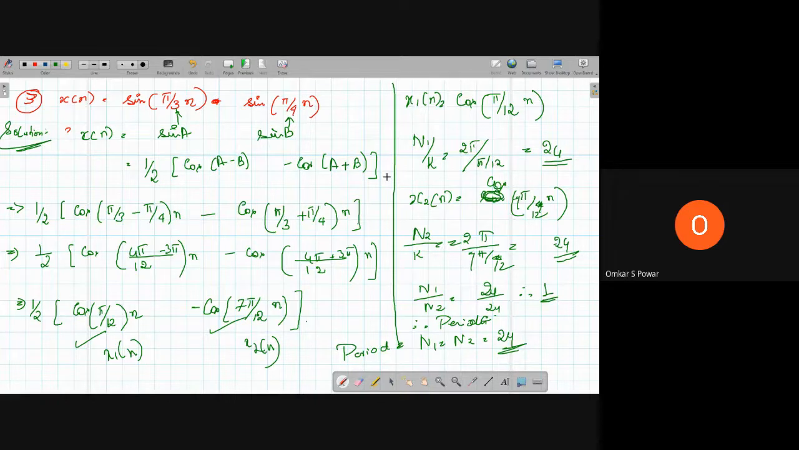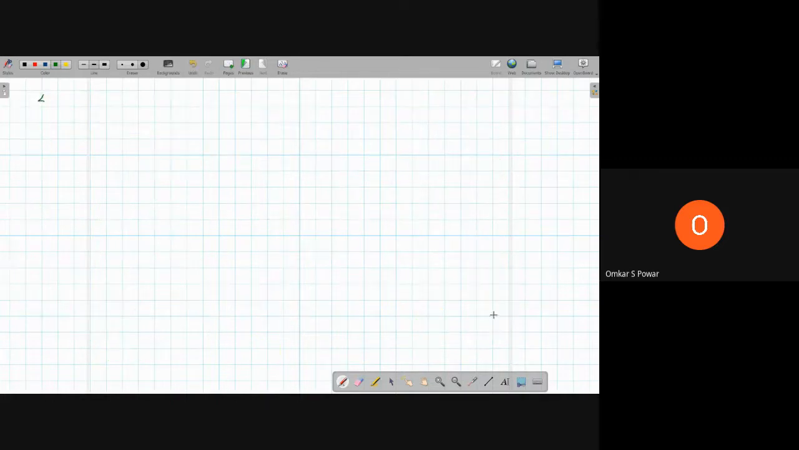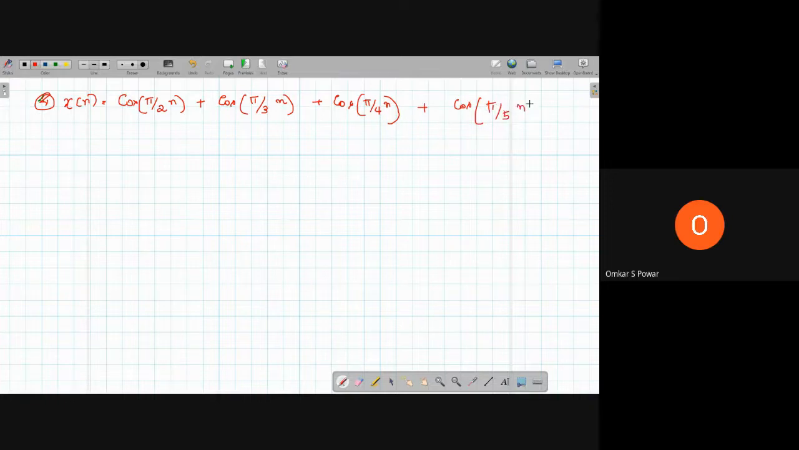Let me take a problem. x of n is equal to cos of pi by 2 into n plus cos of pi by 3 into n plus cos of pi by 4 into n plus cos of pi by 5 into n. Find whether the signal is periodic.